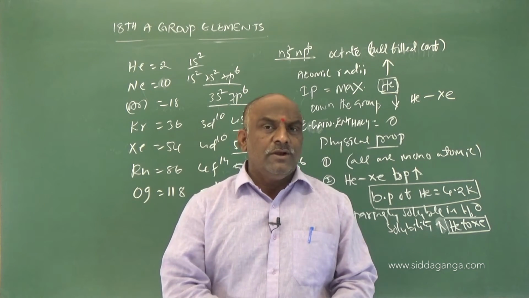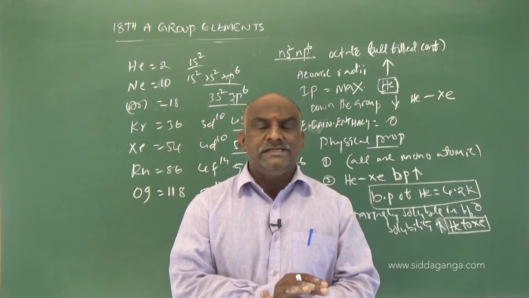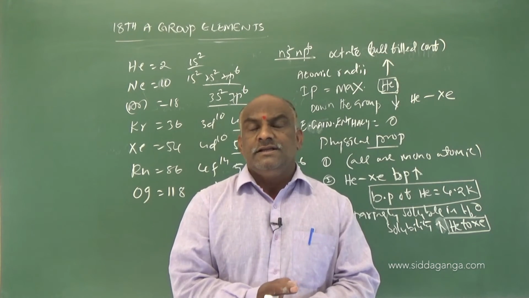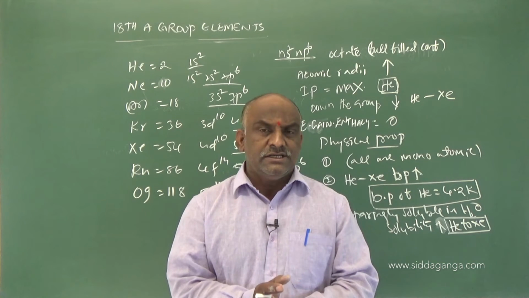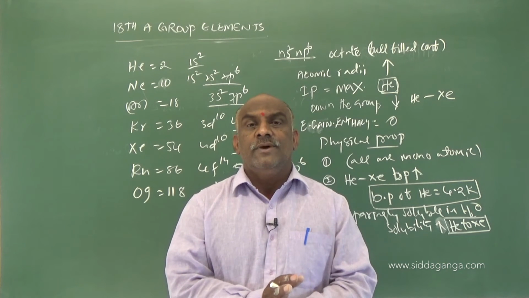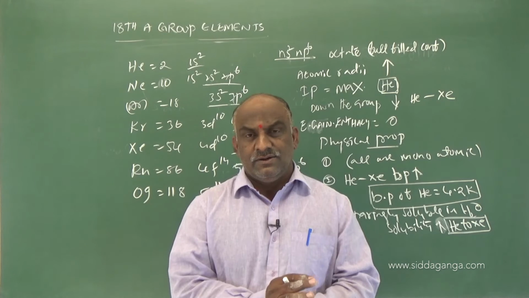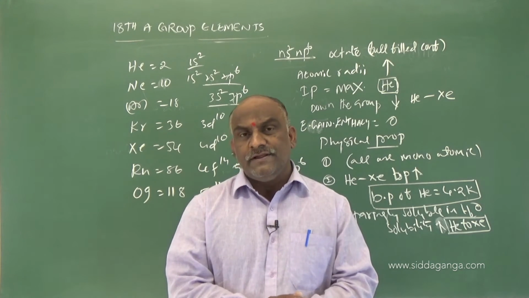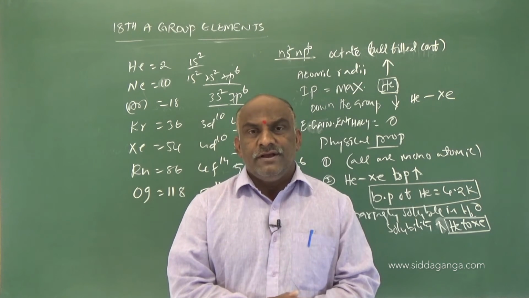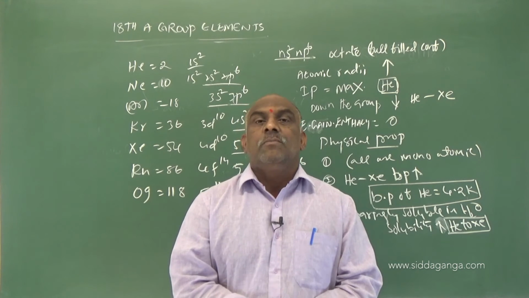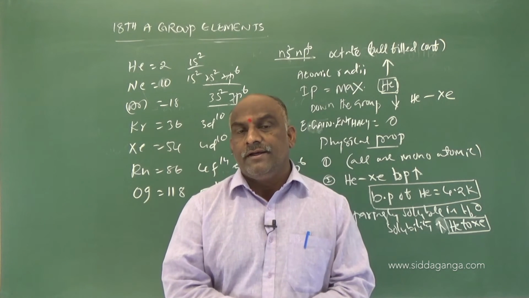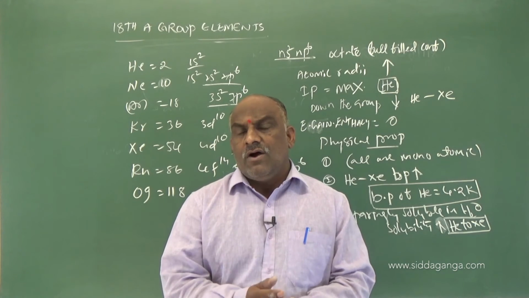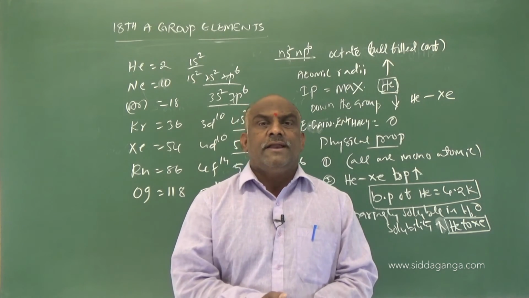So, the chemistry of noble gases was very difficult before 1962. In 1962, the scientist Neil Bartlett did one experiment in the laboratory, a reaction between oxygen and platinum hexafluoride.